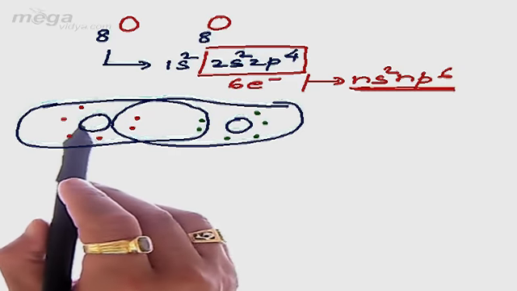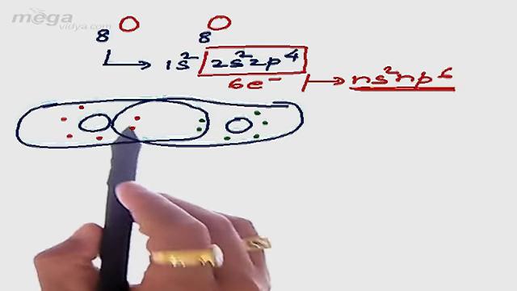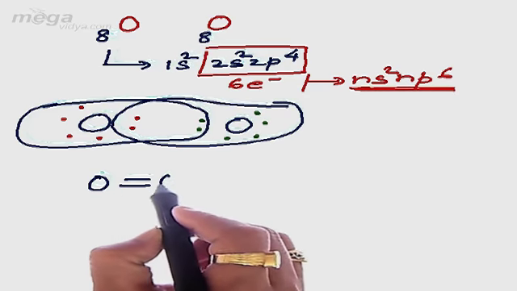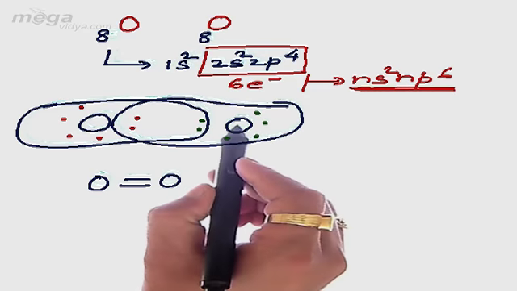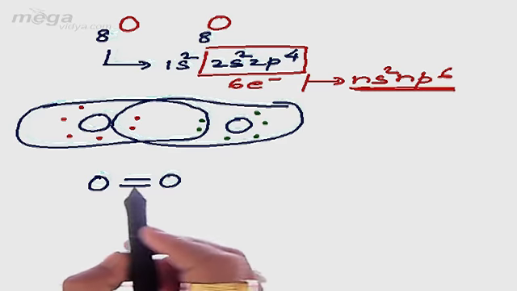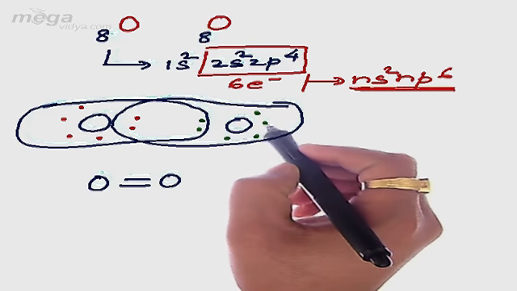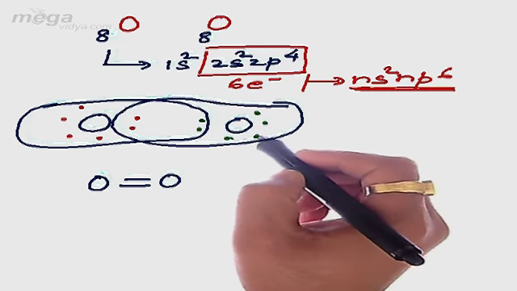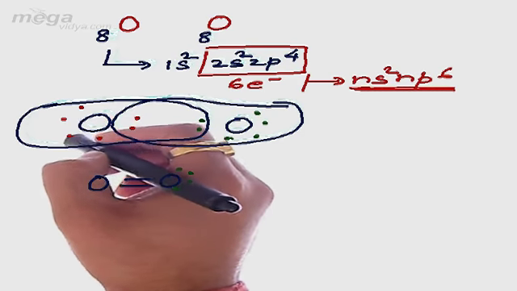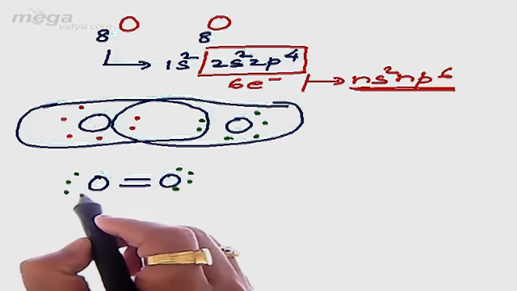That means here we are finding that both these oxygen atoms are mutually sharing 2 electrons with each other. That means we can represent the bond between the two atoms as O double bond O. Why are we using a double bond here? Because 2 electrons are undergoing mutual sharing, so it has to be represented by a double bond. The remaining electrons: we have got 4 electrons with this oxygen atom which are not participating in the bonding, so they will be represented like this. Similarly, the 4 electrons of this oxygen atom are also not undergoing bonding, so they will be left unbonded.